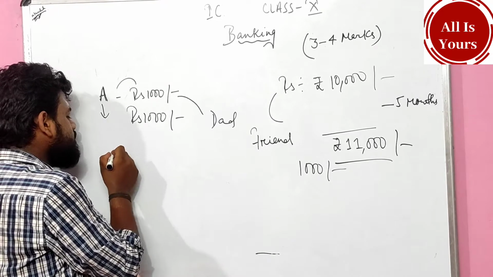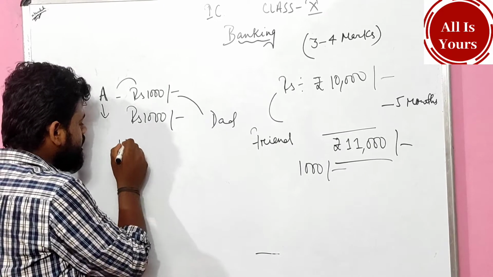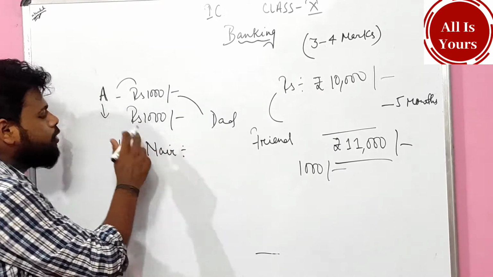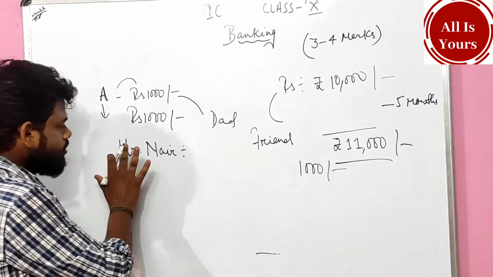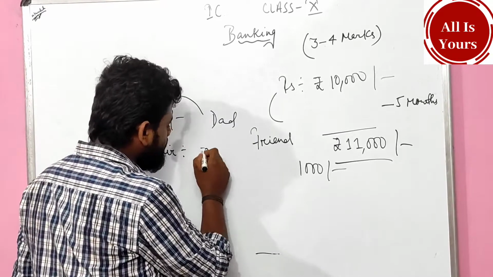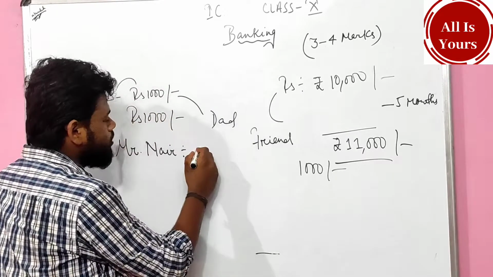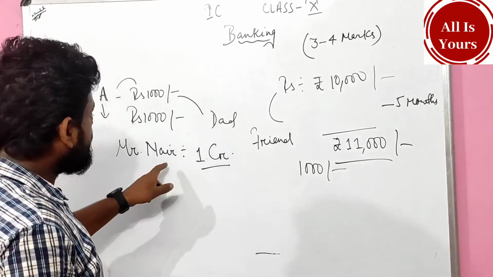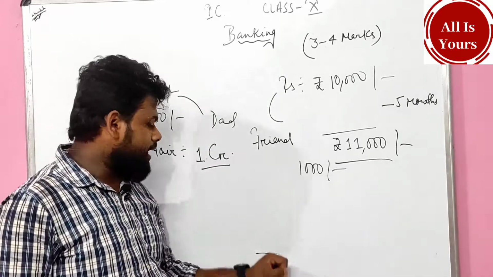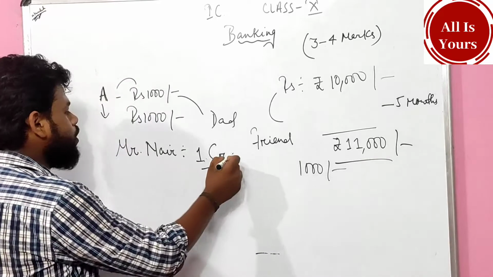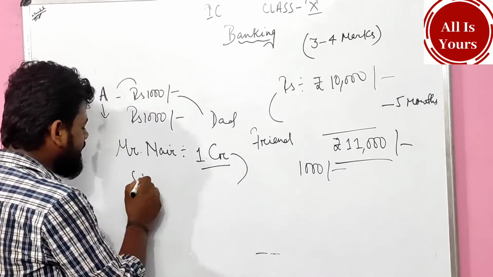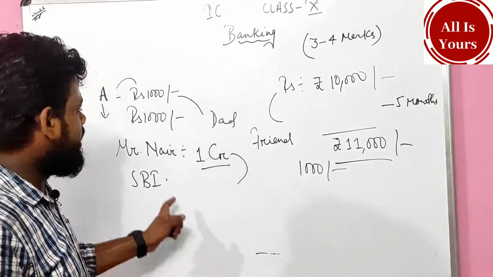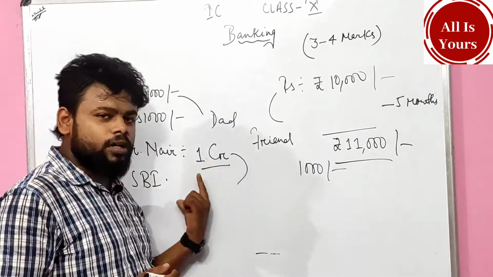A man whose name is Mr. Nair kept 1 crore in a bank. Let me take a bank name which is SBI, State Bank of India. He kept rupees 1 crore in the bank.